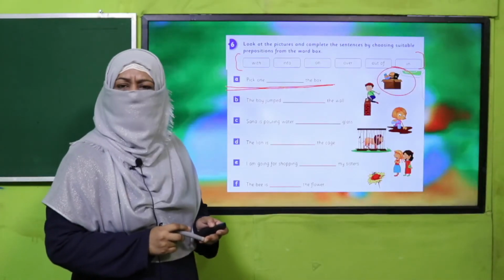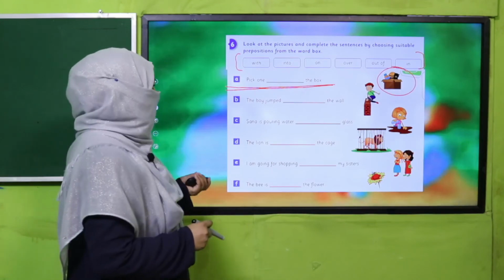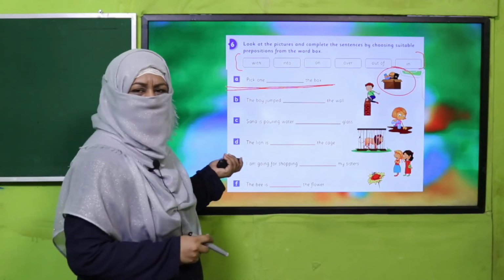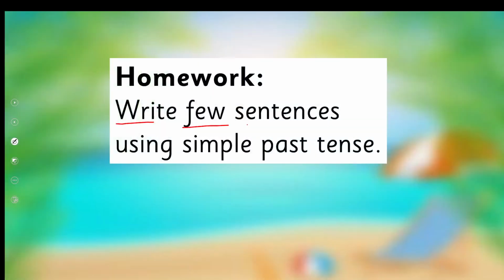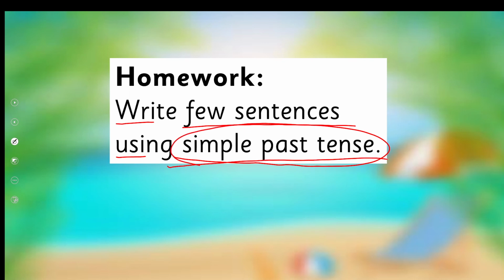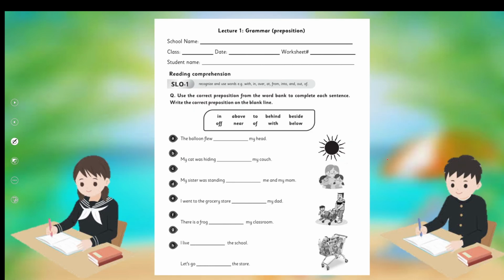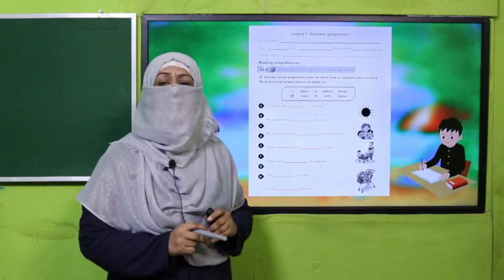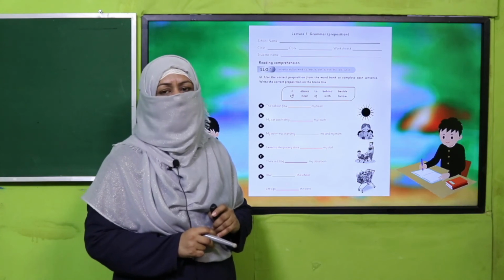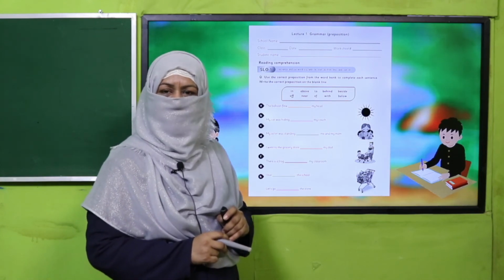Yes, my dear children, are you done with it? Good job. Now both of the concepts we have done a second time. All right, so it's time for your homework. You will write a few sentences using simple past tense, so you can tell any story. All right, here is a worksheet, my dear fellow teachers. This worksheet, lesson plan, and PowerPoint presentation links are given. You may click it, download it, and kindly provide a printed worksheet to students for practice.